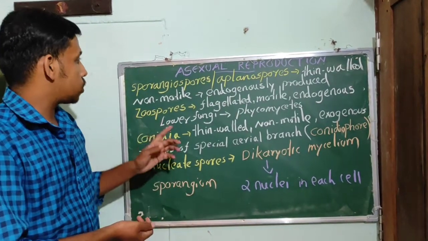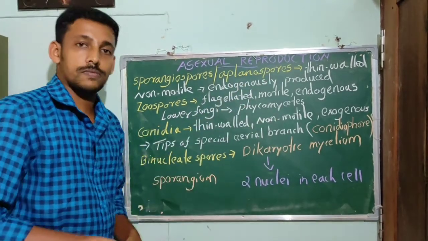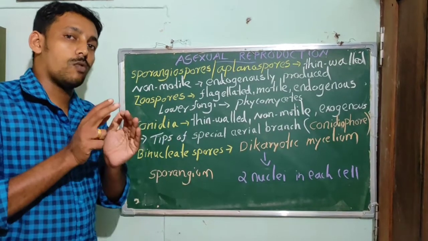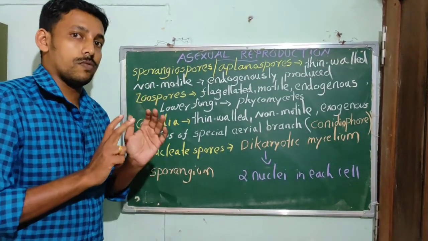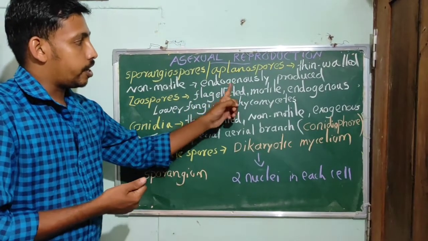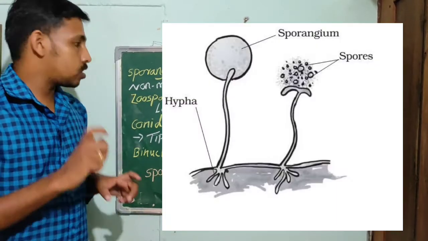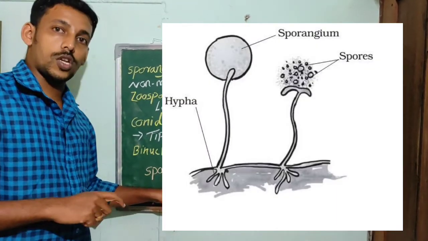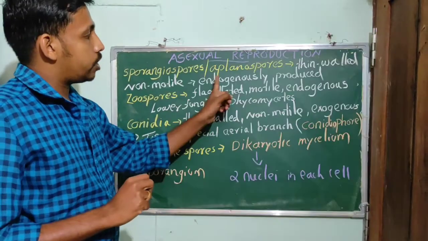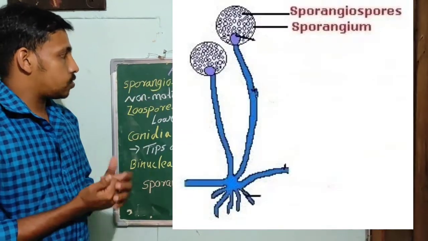The first one is the sporangiospores, also known as planospores. These are thin-walled, non-motile spores. They cannot move. They are produced endogenously, that means they are produced in a structure known as the sporangium. So they are produced inside the sporangium, which is known as endogenous production. So that's a sporangiospore.